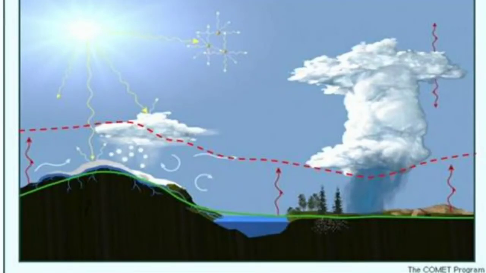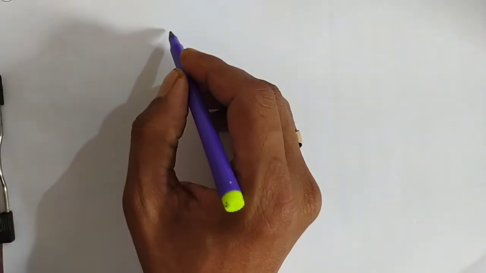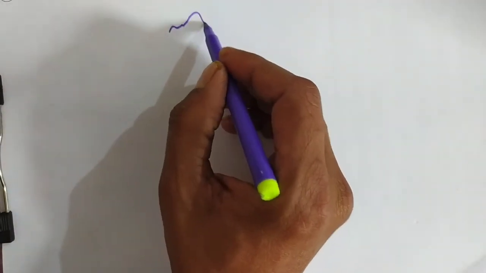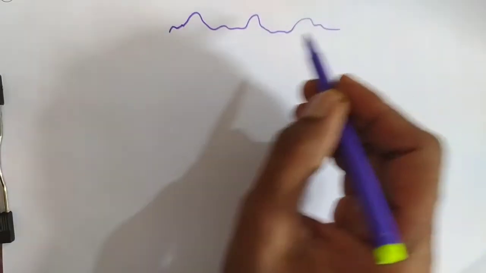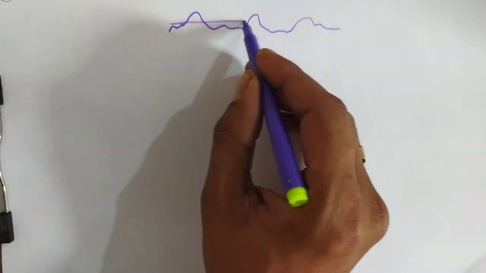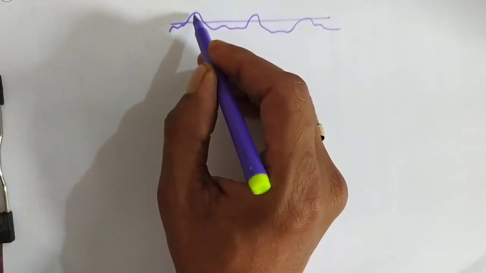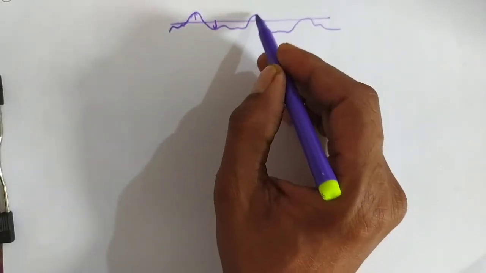Thus, any instantaneous velocity can be represented as the sum of the mean turbulent flow and the eddy turbulent flow. So you can see it like this. If one velocity is changing like this, there will be a mean value, and these are the fluctuations.